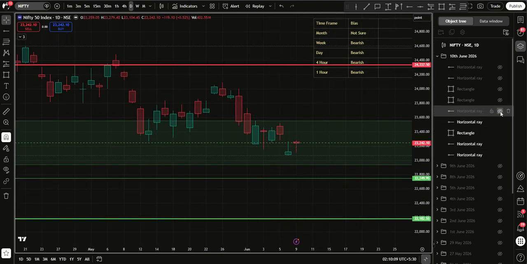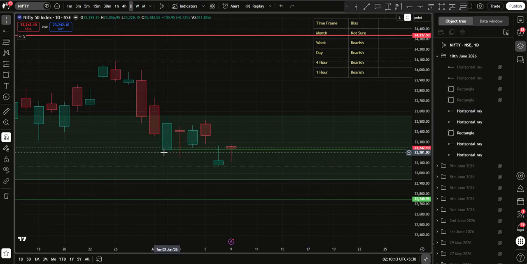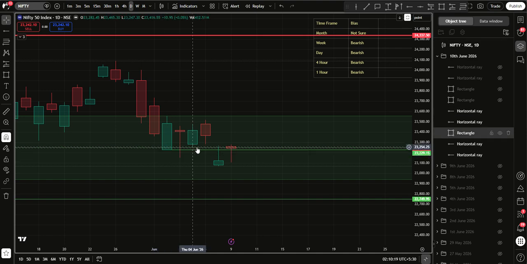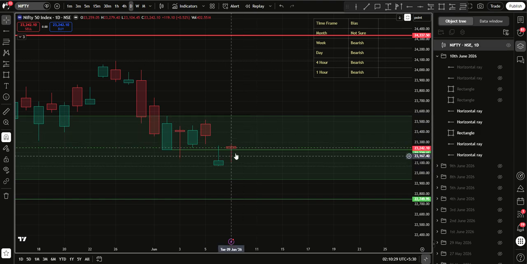Now, what is this line? Let's take a look. Yeah, this line is the bottom of the day candle of 2nd June, and that's a flat bottom candle. It's supposed to be good buyers, big buyers, but then we got a close below it. The inference was it now acts as a resistance, and now we have got a close above it. Now it should act as support. Look at that candle.